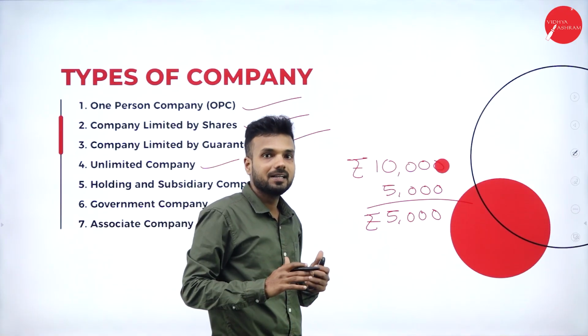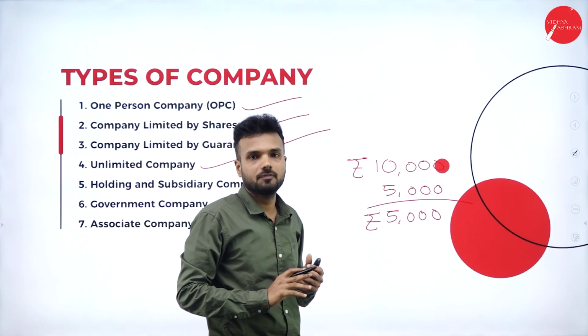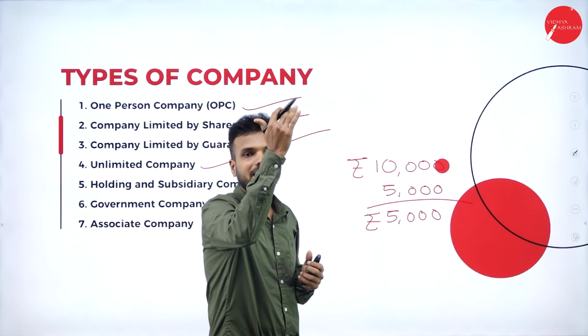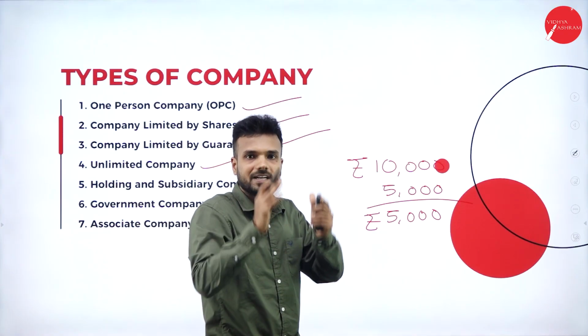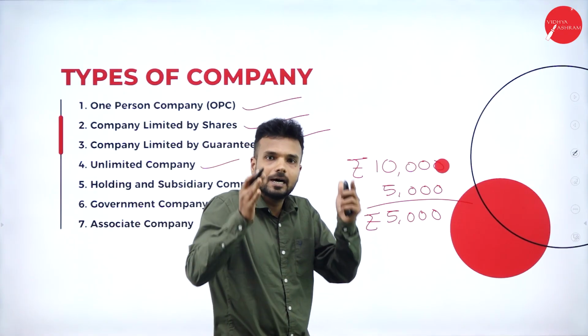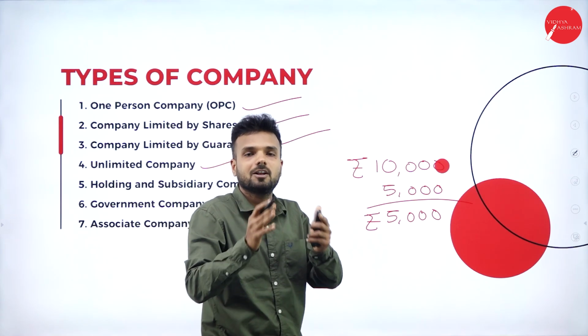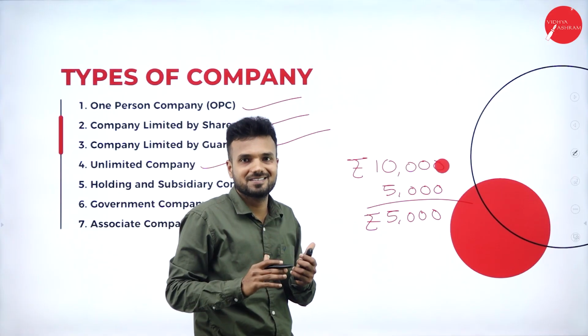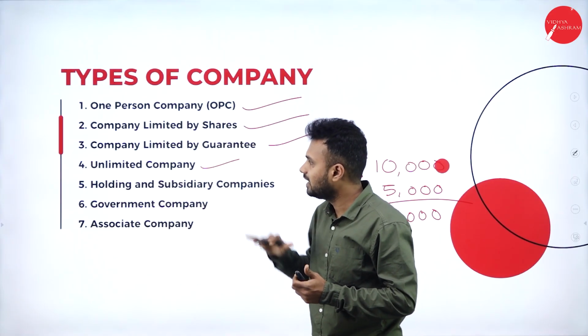But say some problem happens to the company. It affects the functionality of the company, the complete working of the company stops, and the company goes into a complete loss. He is liable to pay the entire loss amount. All the shareholders are liable to pay the loss amount from their own hands. That kind of company we call an unlimited company.